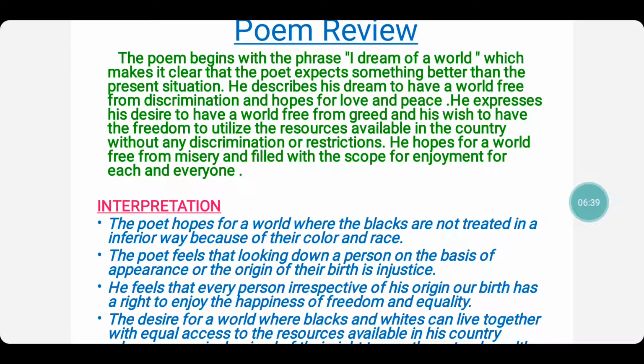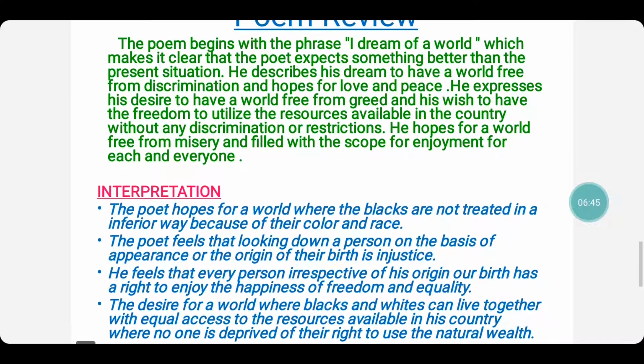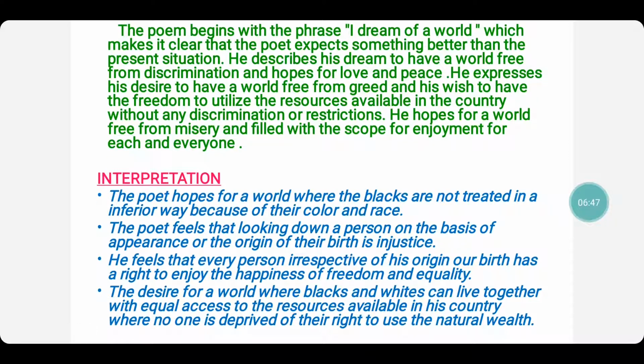Then, the desire for a world where blacks and whites can live together with equal access to the resources available in his country, where no one is deprived of their right to use the natural wealth. So here we see that the whites are exploiting the blacks. They are taking all the resources and utilizing them, denying the blacks their right to enjoy the resources. So he says he is dreaming of a world where everyone can enjoy the resources equally.